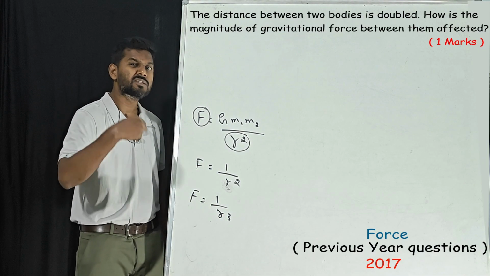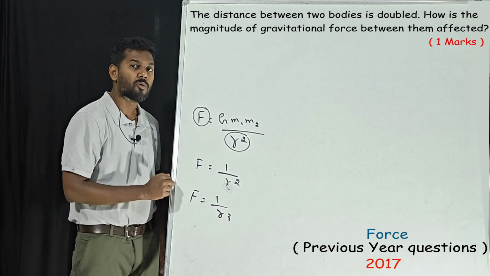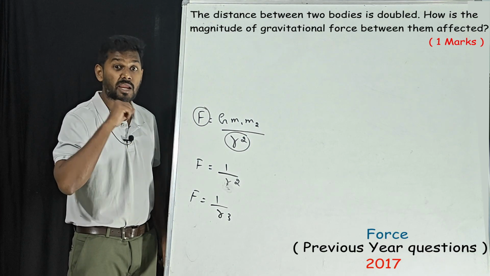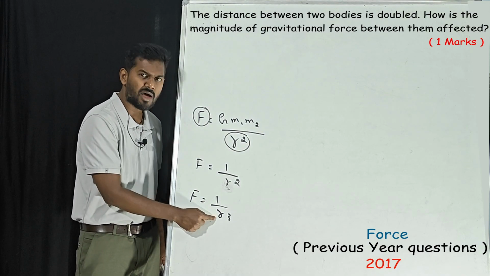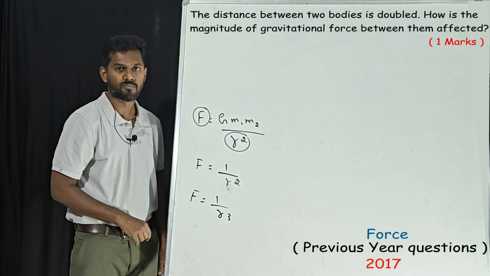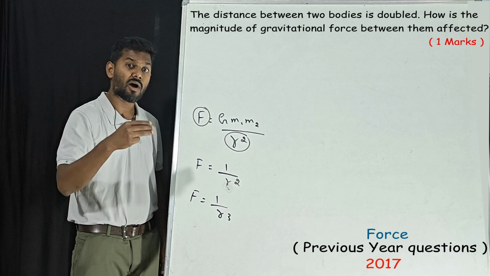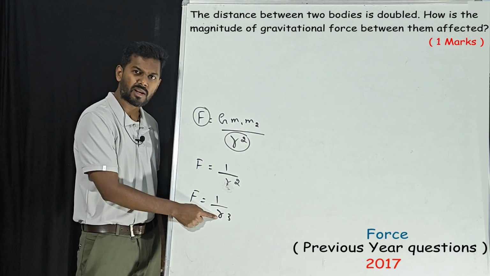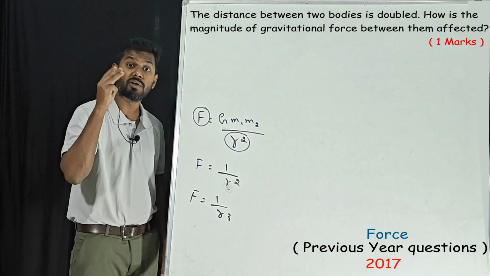If R increases 2 times, what happens to force? How many times will it decrease? It is 8 times. How? If R increases 2 times, instead of R write 2. 2 power 3 is 8, so force decreases 8 times. Next, if R increases 3 times, instead of R write 3. 3 power 3 is 27. Force reduces by 27 times.